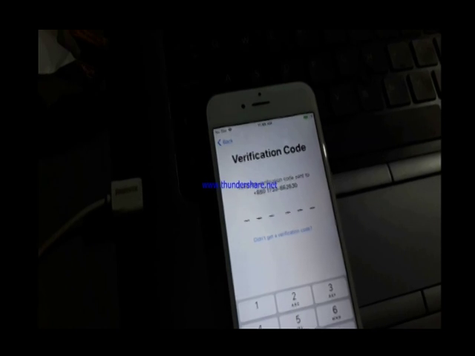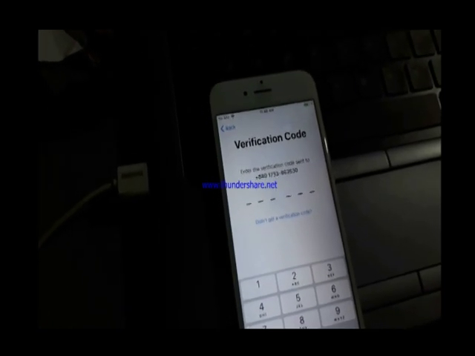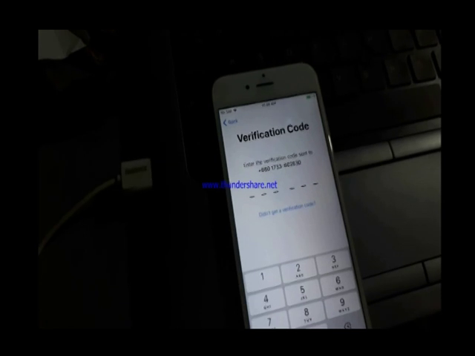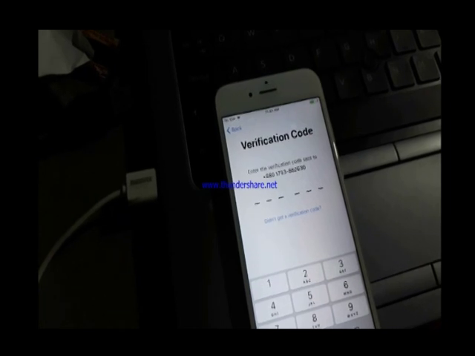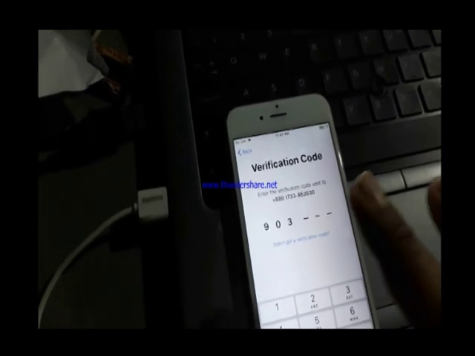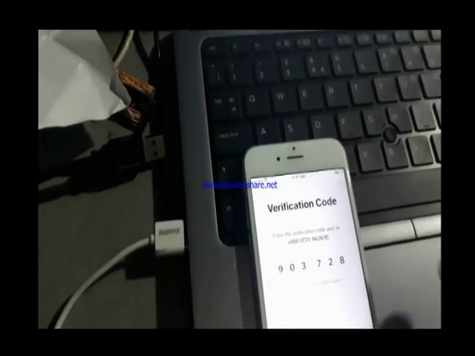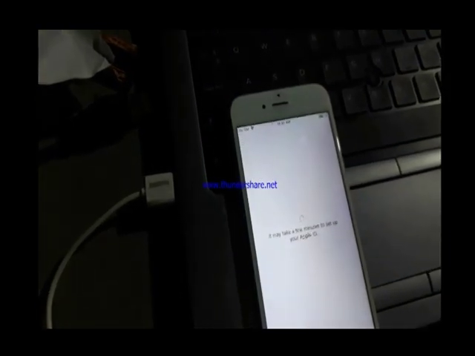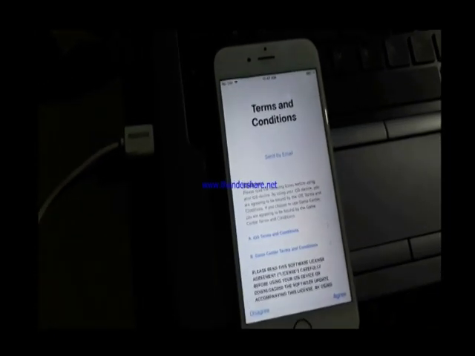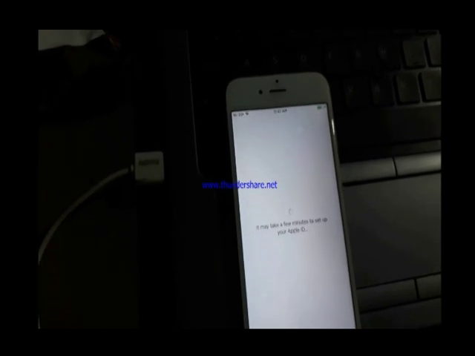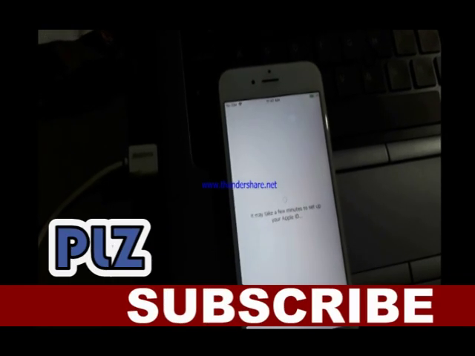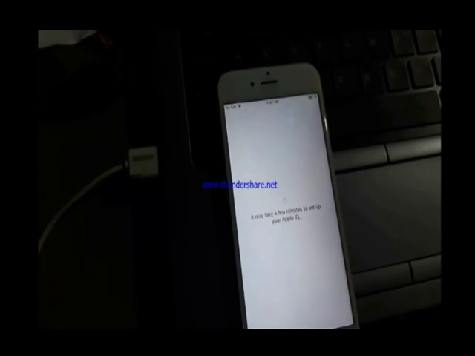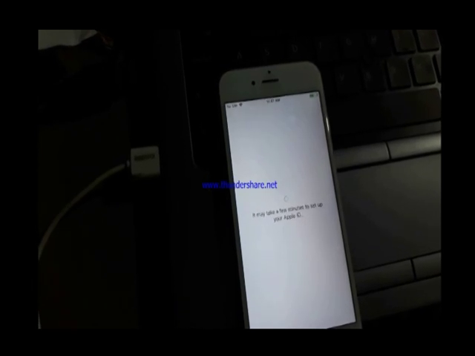Need verification for this phone. So I enter my number here for verification. This code is entered. Terms and conditions, yes, agree. Need to wait some time.